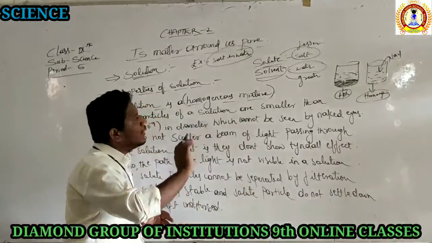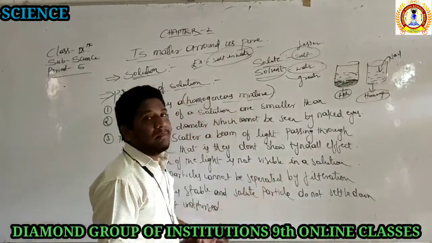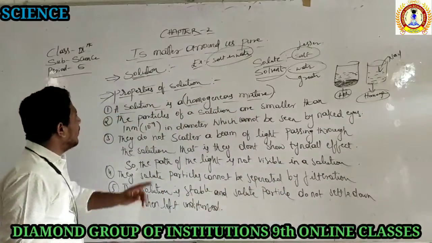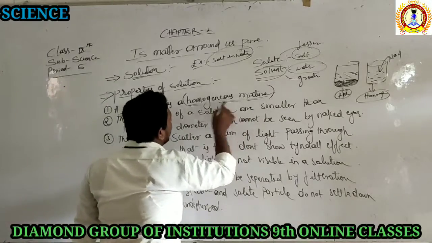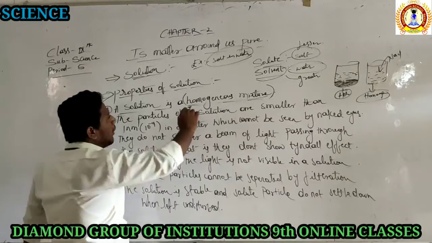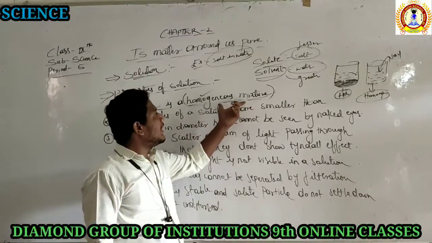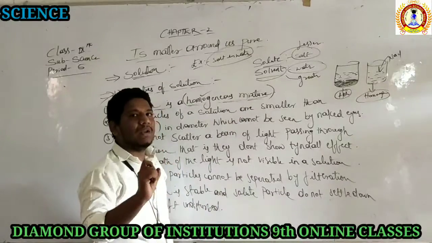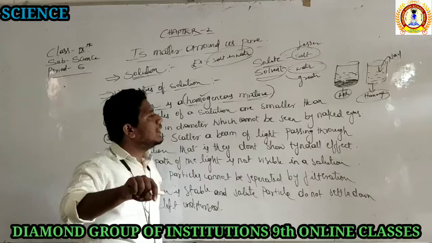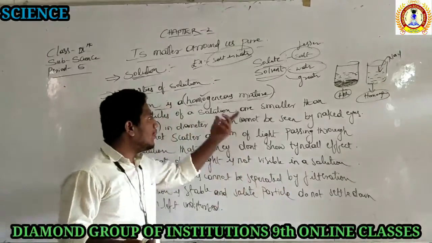Separation is not possible by physical methods. By chemical methods we can separate, but with physical methods it is not possible to separate them. That is the first property. What is the first property? A solution is a homogeneous mixture. I hope you understood what is meant by homogeneous mixture. It is a mixture in which two or more substances combine together and become a single unit, and those single units do not have any boundary of separation. We cannot separate them. That is the homogeneous mixture.